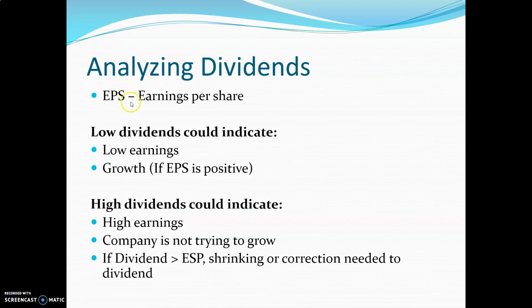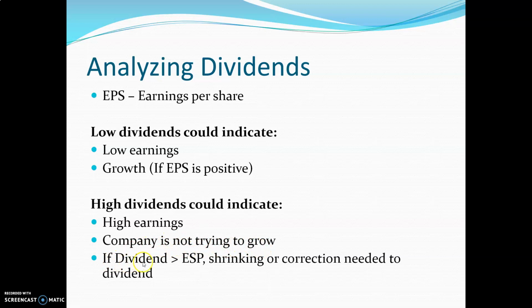EPS is a common term which we use in corporations, which stands for earnings per share. If dividends are low, it could indicate two things. One, that the earnings are low for a corporation, or two, that they're trying to retain the earnings in the corporation to grow. And we also have to look and make sure that the EPS is positive. So what does high dividends indicate? Well, it could indicate high earnings. They got more than enough money to deal with, and then they're like, okay, well, I can just pay it out to the shareholders. Perhaps it could indicate that the company is not trying to grow.